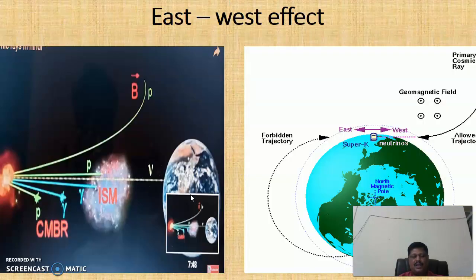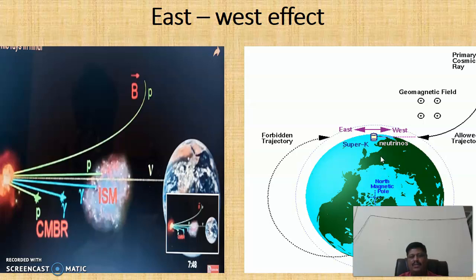That can be explained using this diagram. This is the Earth, and this is any galaxy or supernova explosion which produces the cosmic rays, and this is the direction of the motion of the cosmic rays. The direction of the magnetic field is perpendicular to the direction of the motion, and they experience a force towards this direction. I mean, if we look against the direction of the cosmic rays, the positively charged particles are deflected towards the right, towards the east, and appear to come from the west direction, from the left side.